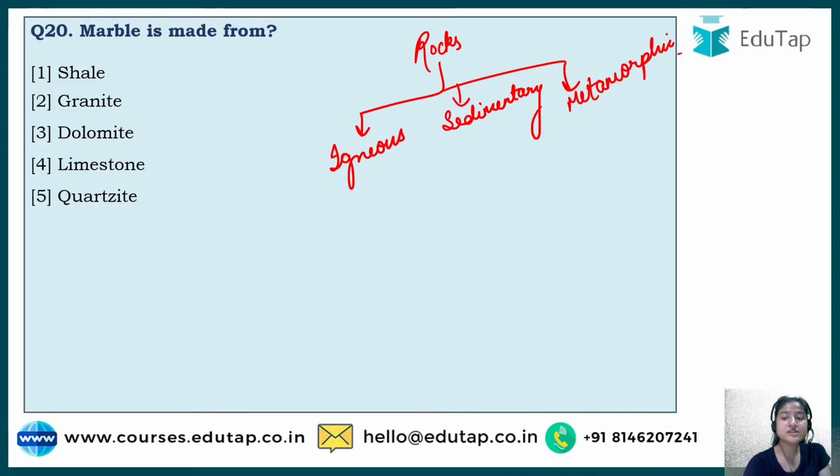As this is a revision series, I will just tell you in one line what each means. Igneous means the rocks that are formed from the effect of lava. When lava comes out, after a while it cools down, right? So after that, the lava, now in solid form and cooled down, is known as igneous rock.